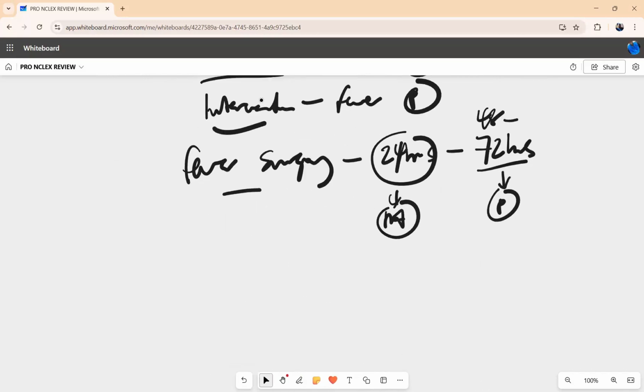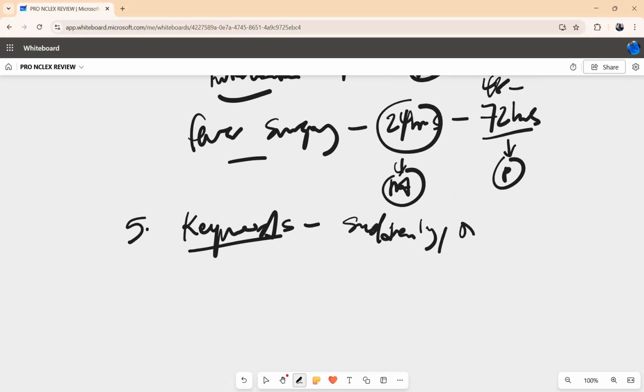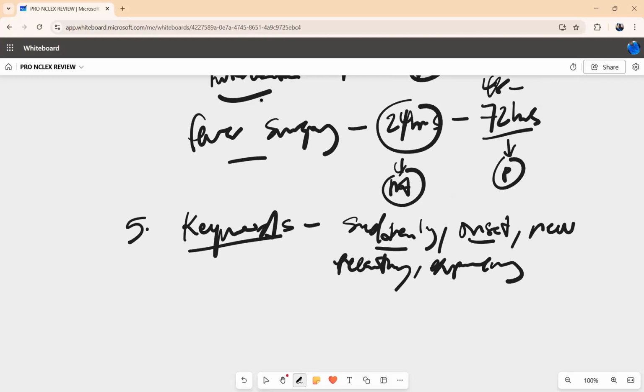All right. Now let me give you the last one. Pay attention. The last one is all about keywords. NCLEX likes using keywords very much. When you see a certain keyword, don't overthink it. Pick those answers. The keywords are when the NCLEX is using sudden, or suddenly, onset, new, recently experiencing, right?